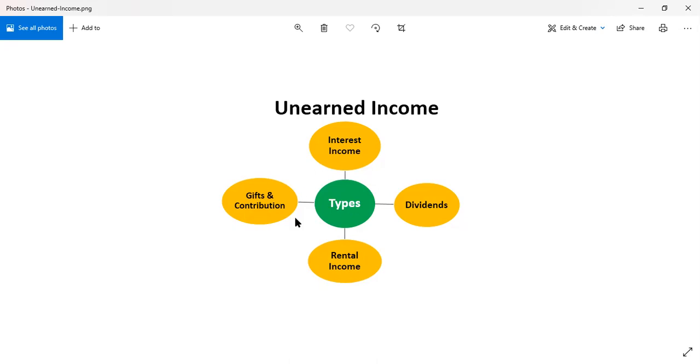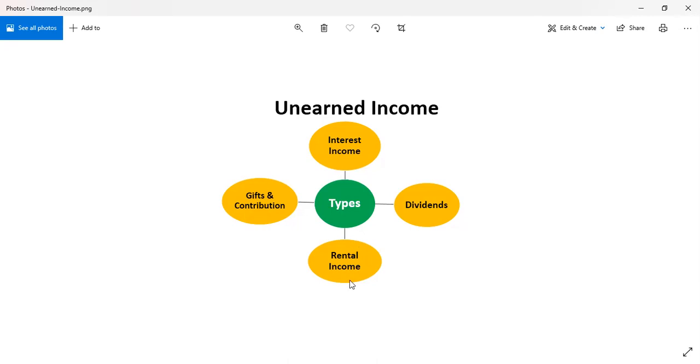Another one is gifts and distributions, or the contributions from the respective sponsors, perhaps, or donors or benefactors. So it's possible that gifts or contributions are already provided. However, they are not yet earned in the sense that the conditions attached are not yet satisfied.